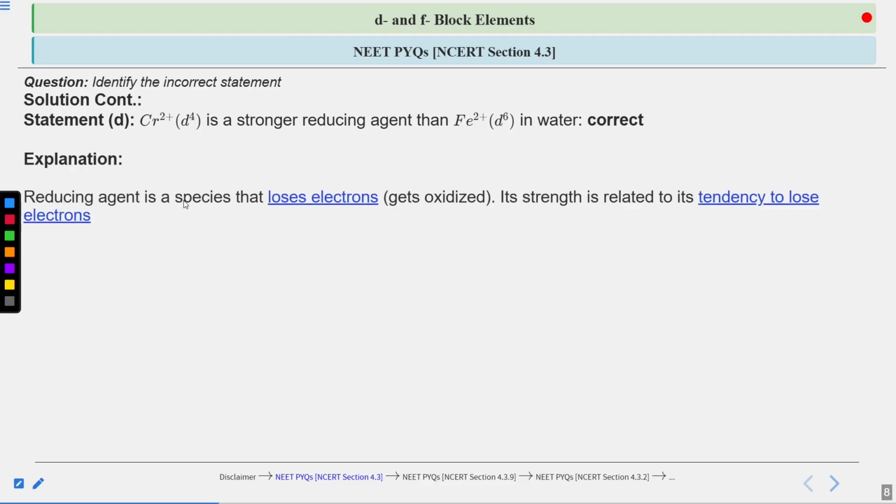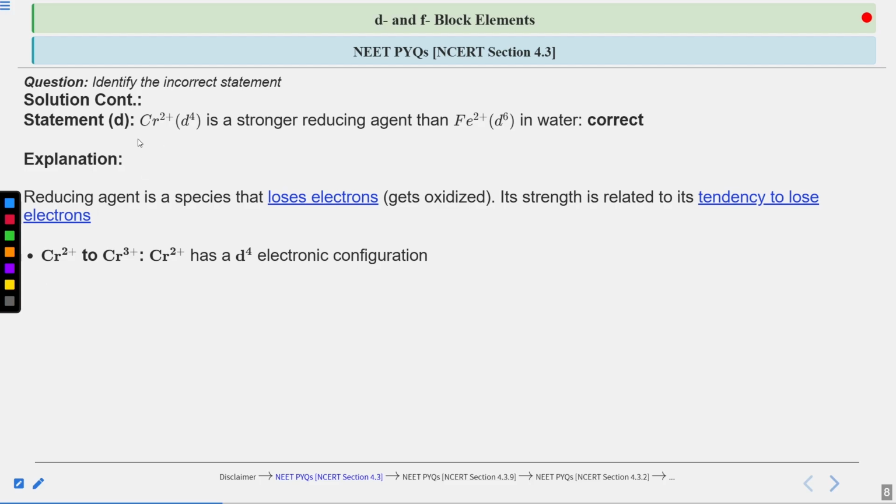The explanation includes the reducing agent. First of all, we have to identify the reducing agent here. If you know the definition, a reducing agent is a species that is going to lose its electron by getting oxidized itself. Okay, so reducing agent means it is going to reduce others and gets oxidized itself. So this is a species that is going to lose electrons and gets oxidized, and the reducing agent strength is related to its tendency to lose electrons. How efficiently it can lose electrons, the strength of a reducing agent is dependent on this factor.